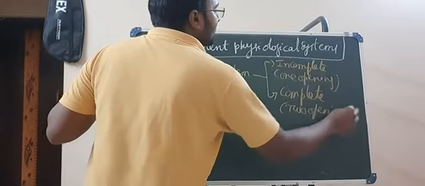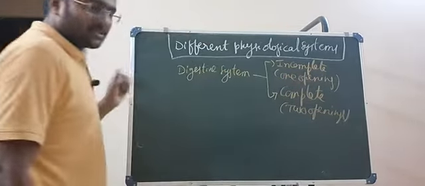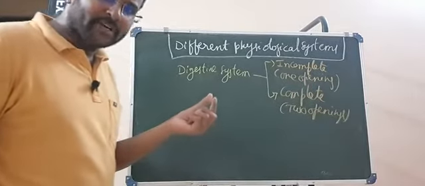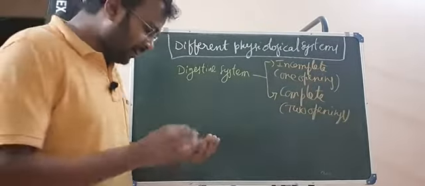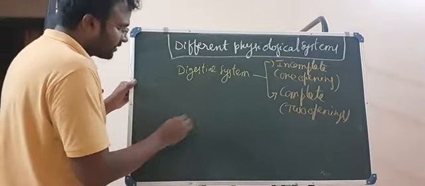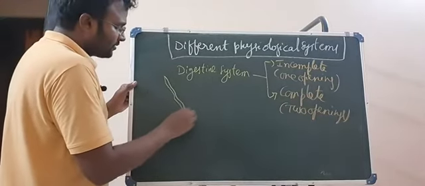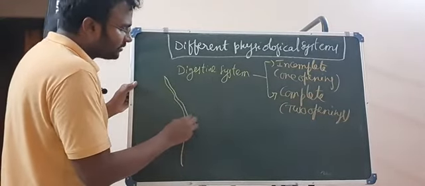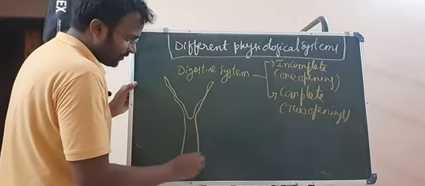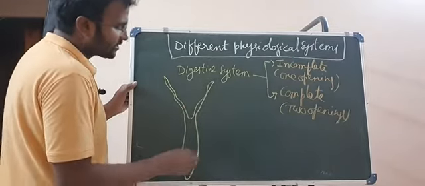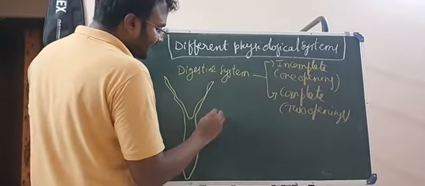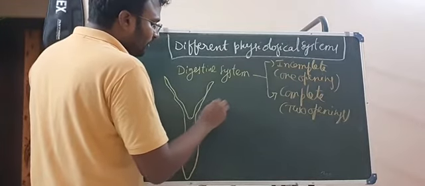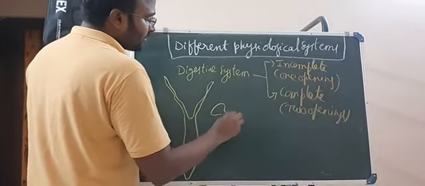That means here only the mouth is present, and that one opening, mouth or anus whatever it is, will do that function. Just as I told you, Hydra is the best example. Planaria is one more example.